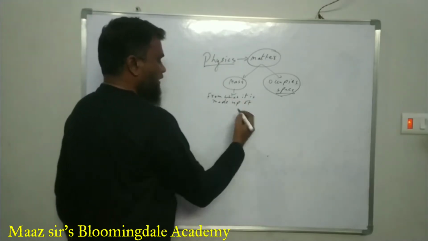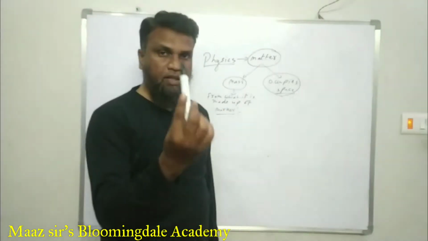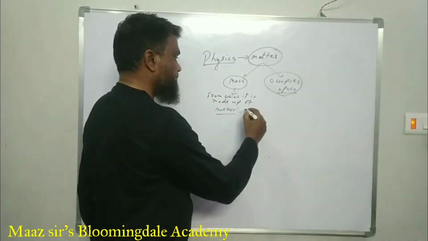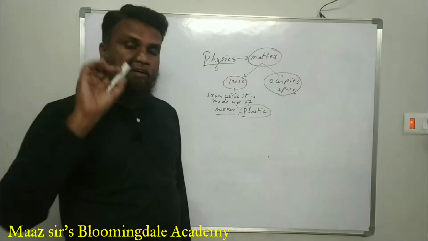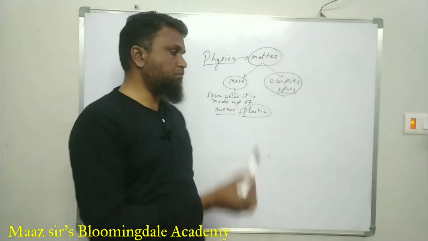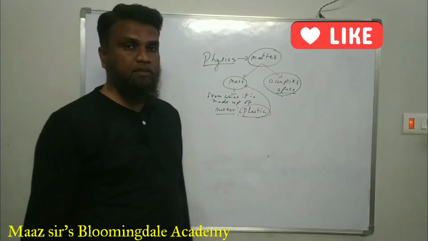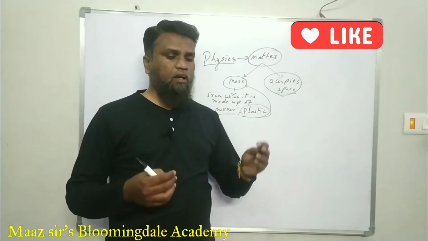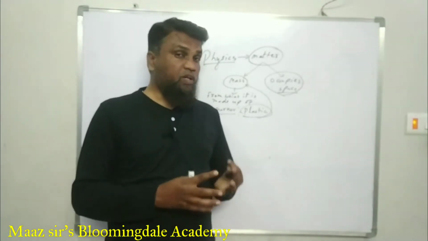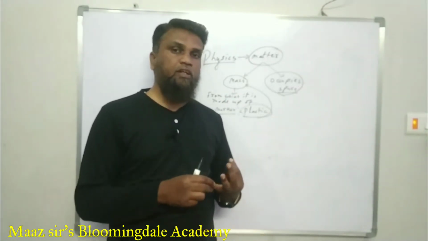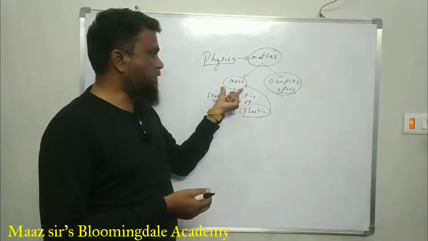For example, I am taking this marker. This marker is made up of plastic. Is it clear? So from which thing it is made up of? It is made up of plastic. So plastic comes under mass. Similarly, what is the bench made up of? The bench is made up of iron and wood. So what is the mass of the bench? Wood and iron. Is it clear? So this is the short definition of mass.